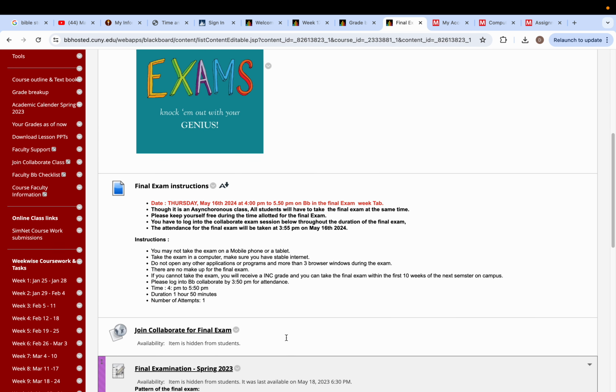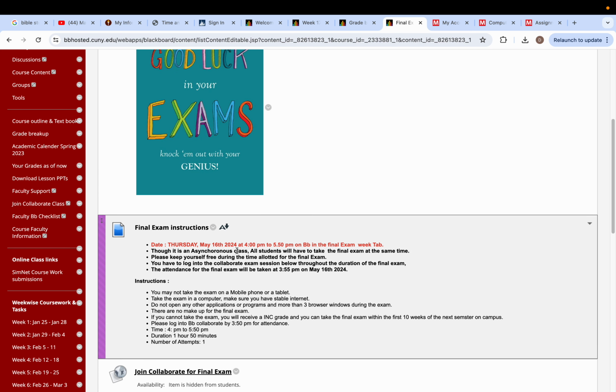On the day of the final exam, May 16, 2024, please try to come in as early as possible. Again, read all the instructions. You cannot take the exam on a mobile phone or a tablet. You will have to find a computer with stable internet. Make sure, because if you get kicked off, the exam will automatically submit with the number of questions you have completed.